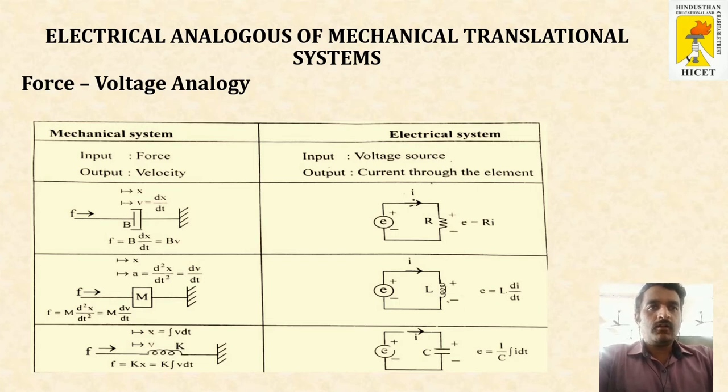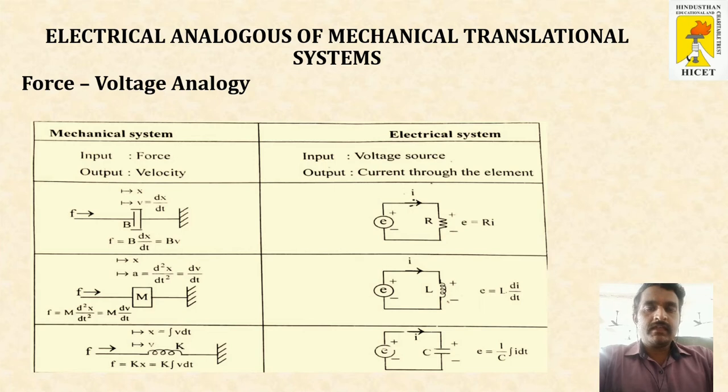Electrical analogous of mechanical translational system. First we will see the force voltage analogy. It consists of a table of 2 columns. In the first column the mechanical elements are represented, and in the second column the equivalent electrical elements are represented. The first element is the dashpot, capital B, and the equivalent representation of dashpot in electrical terms is resistance.